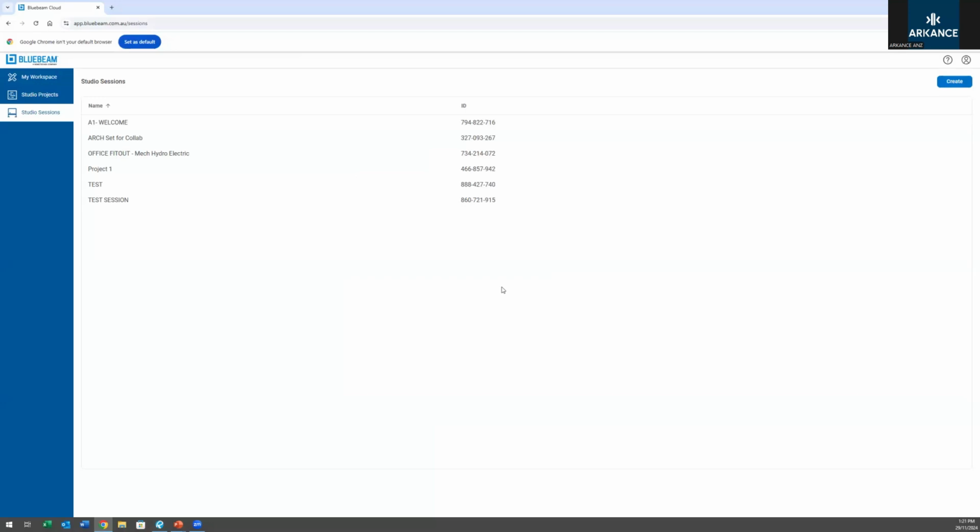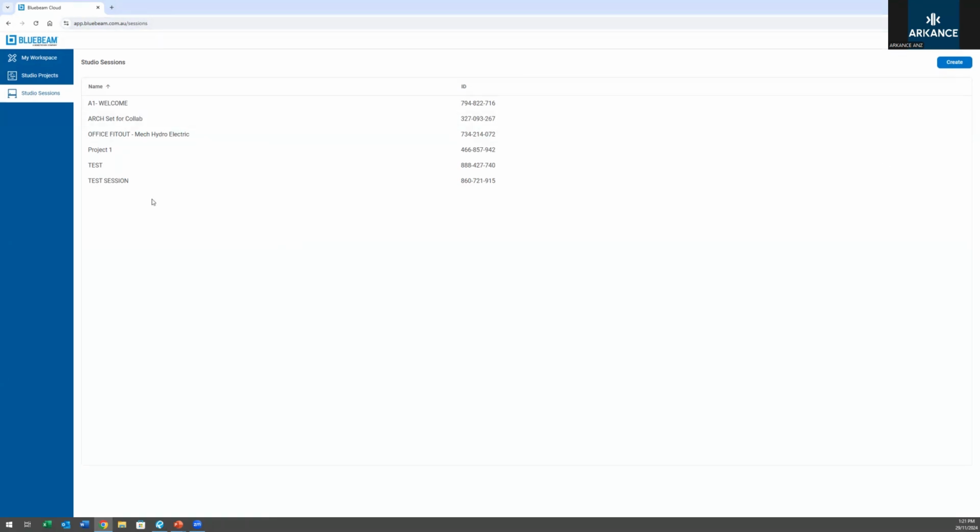It's on the browser, obviously, as we see here via app.bluebeam.com.au, for AU for Australia. It does depend on your licensing. So if you are on a US license or something, you log in via the US server. But yeah, no worries for us Aussies. So that's good to go.